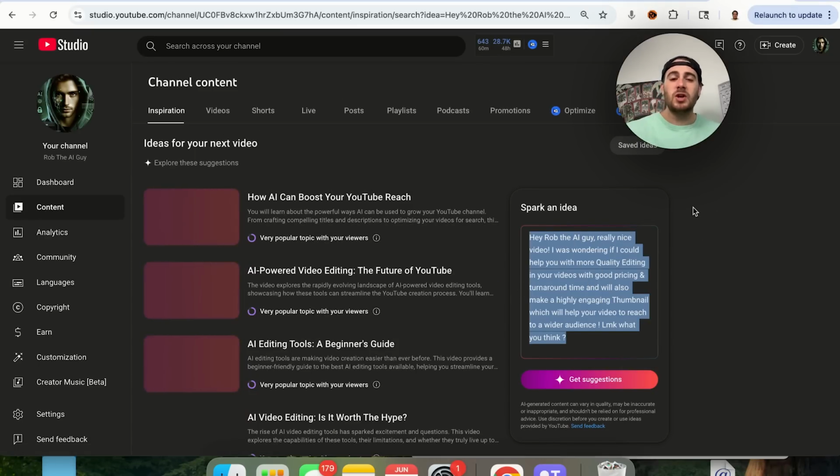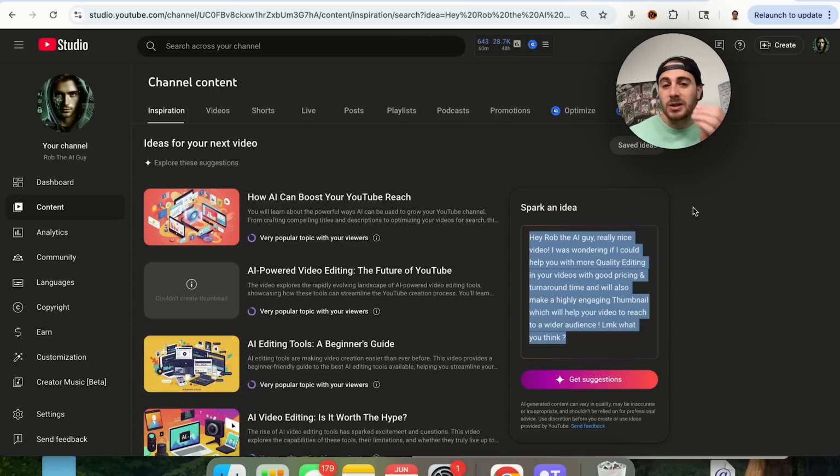And I would strongly suggest that you begin using this, because what this is going to start to reveal is content gaps. When a bunch of people comment about something, it means that they're curious about it. And guess what that means? That you should be making content about that, because that's something that might not show up in YouTube search results, or maybe nobody else has made a piece of content for that before. And that's why there are a ton of viewers that want to see content like this.